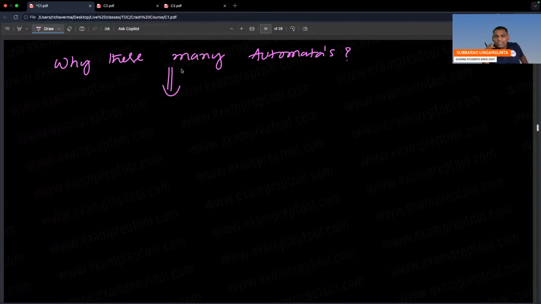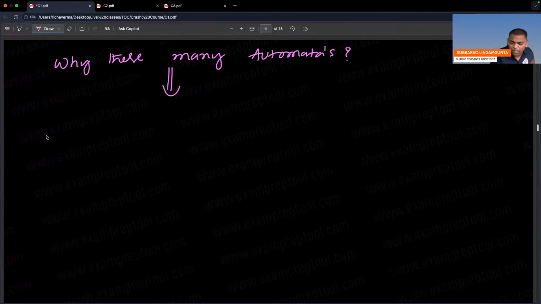You know there is a movie, Machar, right? I think some movie is there, in which the villain tries to kill the mosquito with the help of a gun. Not required. What is the requirement of killing a mosquito with a gun? Just simply throw something like this, and it will die. So smaller things can be done with smaller machines, and bigger things can be done with bigger machines, right? Why so many automata? We'll see now. That is the story.